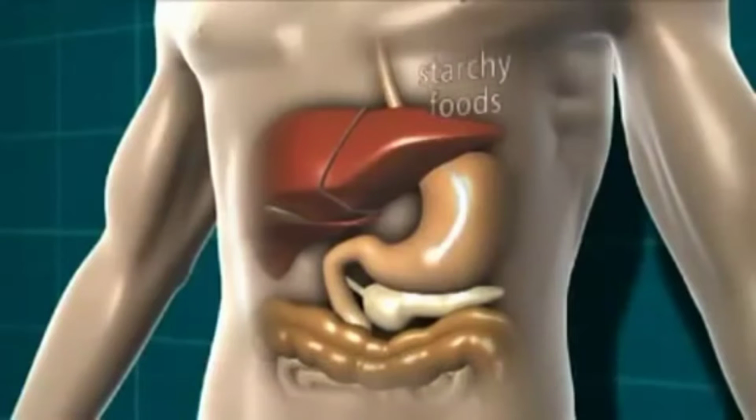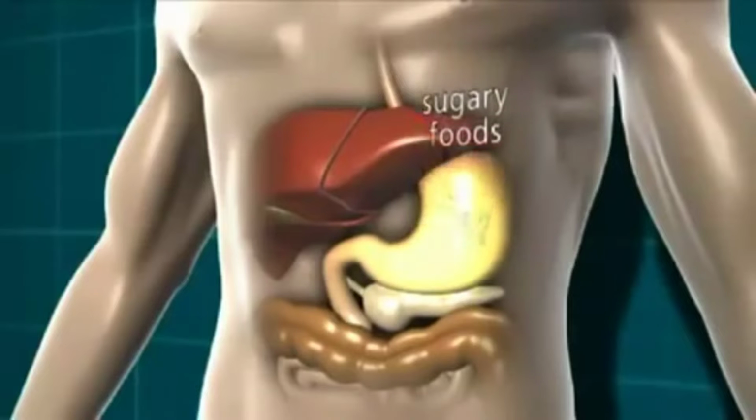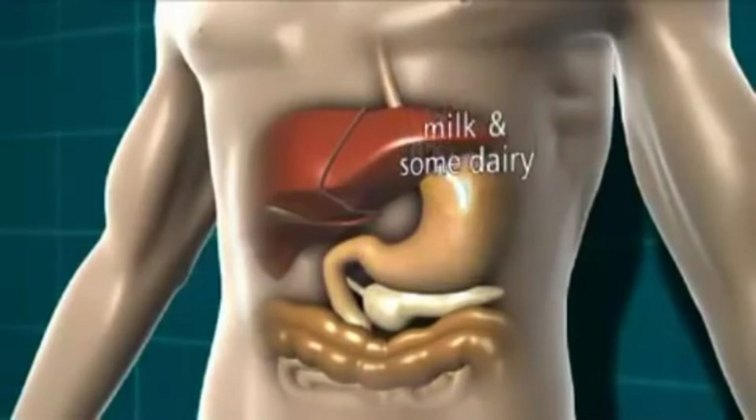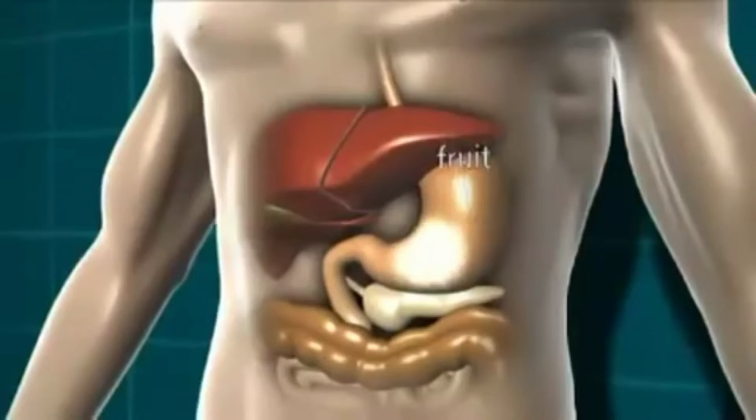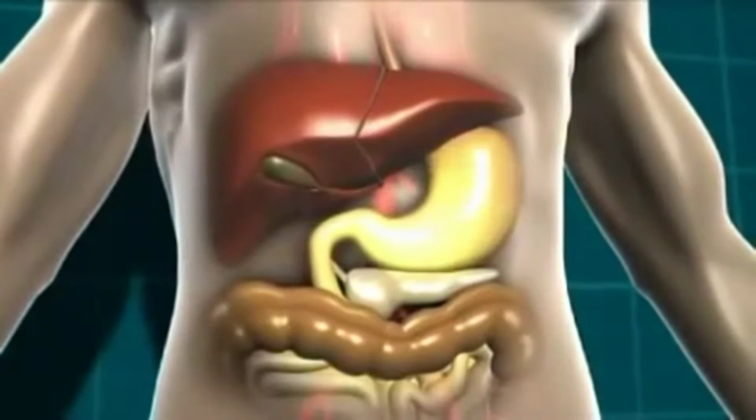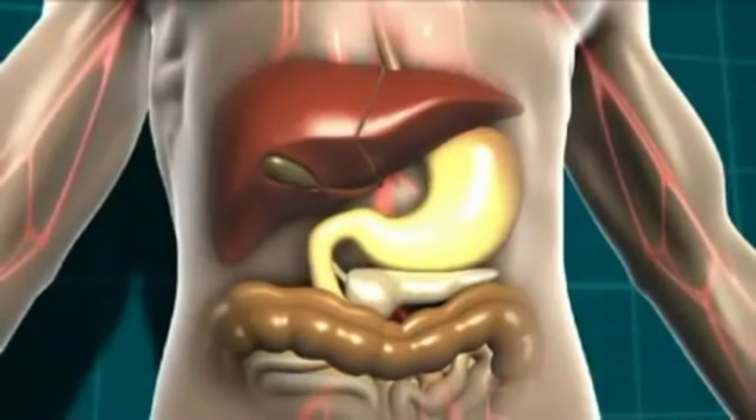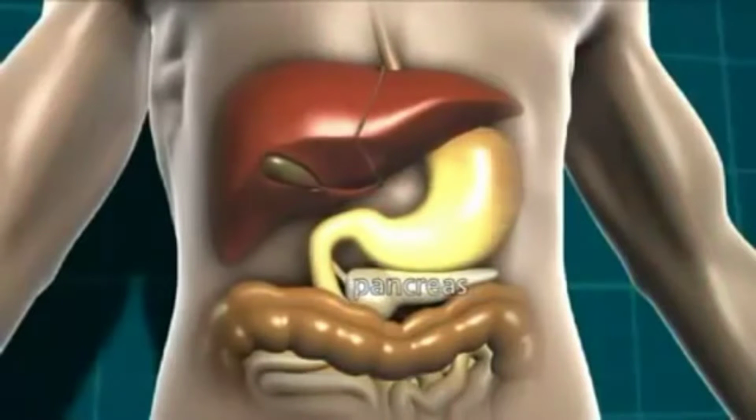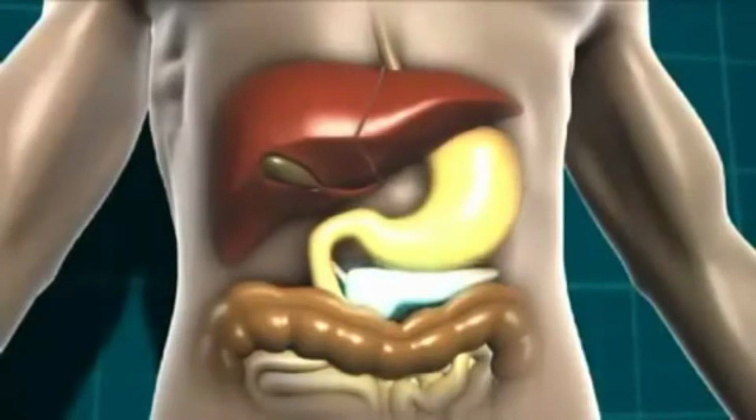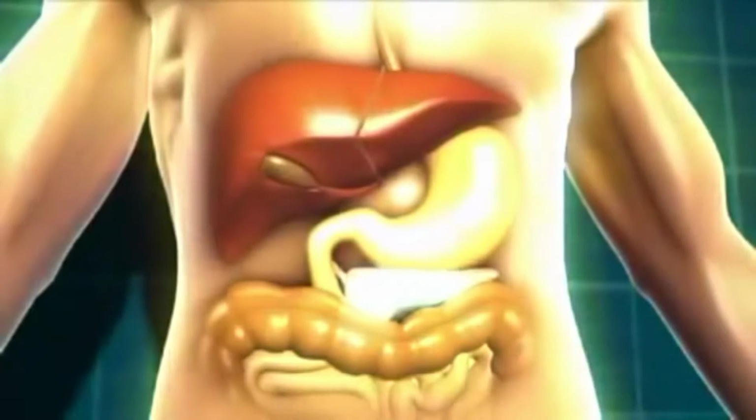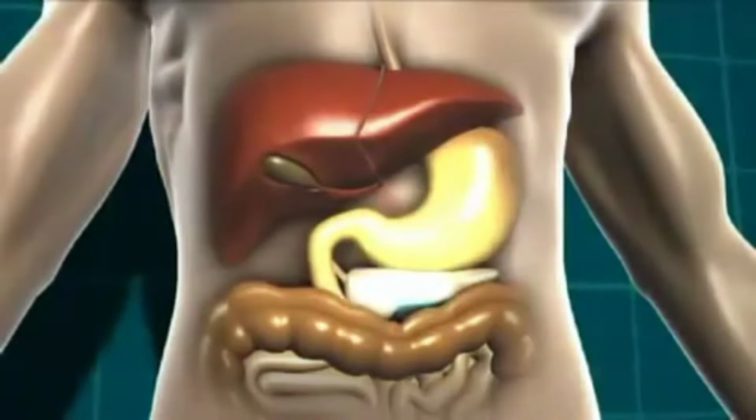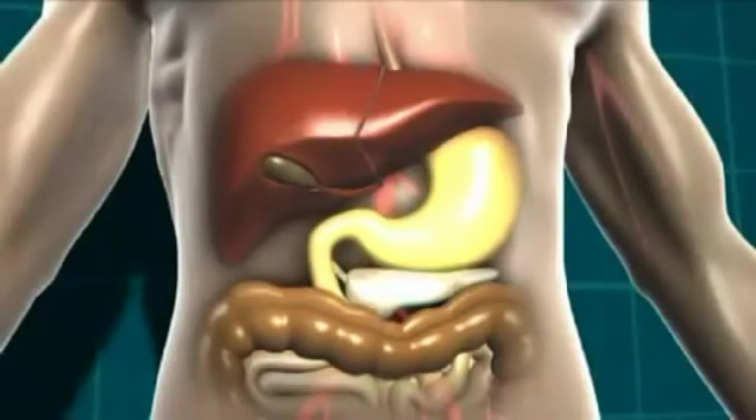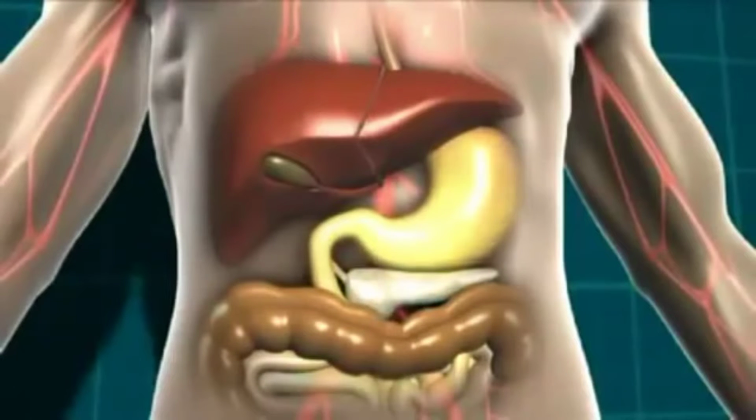Carbohydrate-containing foods are things like starchy foods, sugary foods, milk and some dairy products, and fruit. This glucose then moves into the bloodstream, and the body detects that the blood glucose level is rising. In response, the pancreas, which is a little gland that sits just underneath the stomach, starts to release a hormone called insulin. And it's insulin that helps our body get the energy from the food we eat. The bloodstream then takes the glucose and the insulin to every cell in our body that needs it.